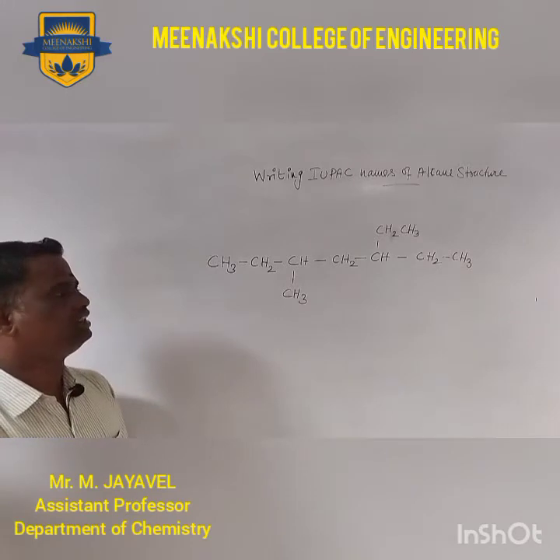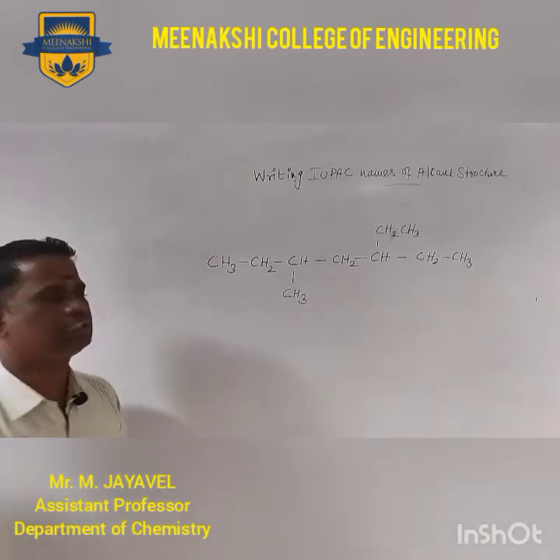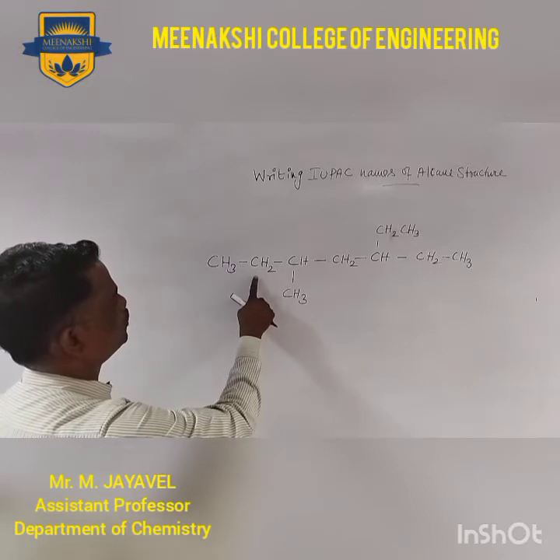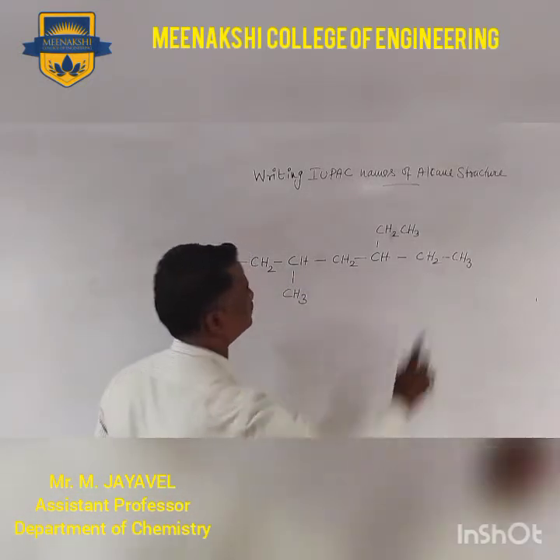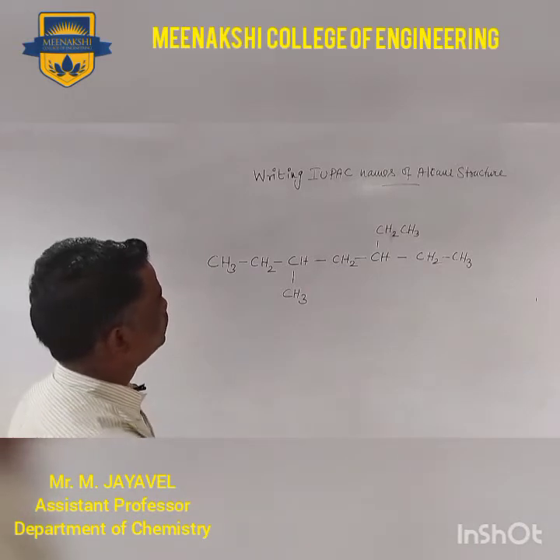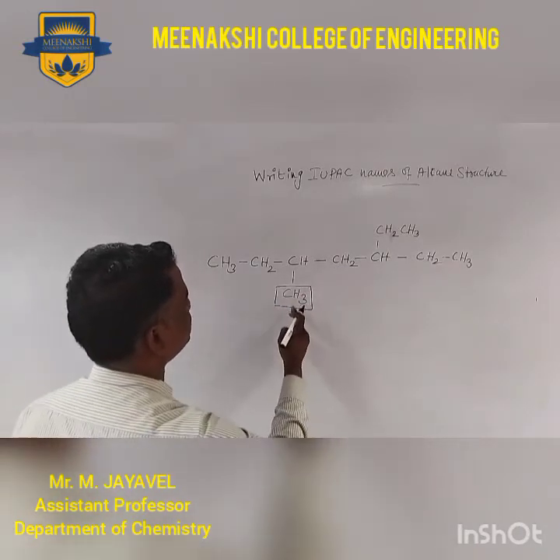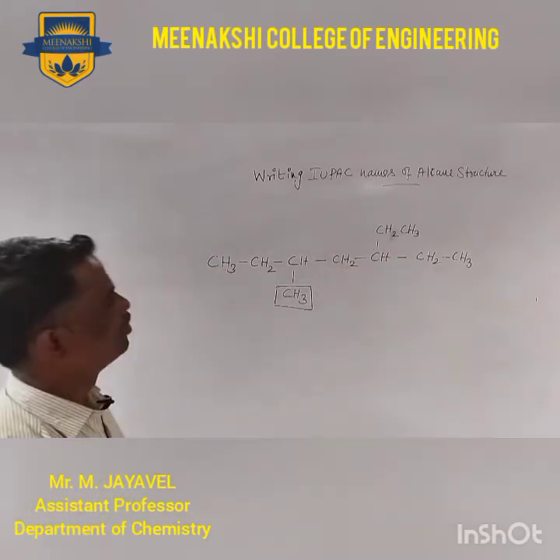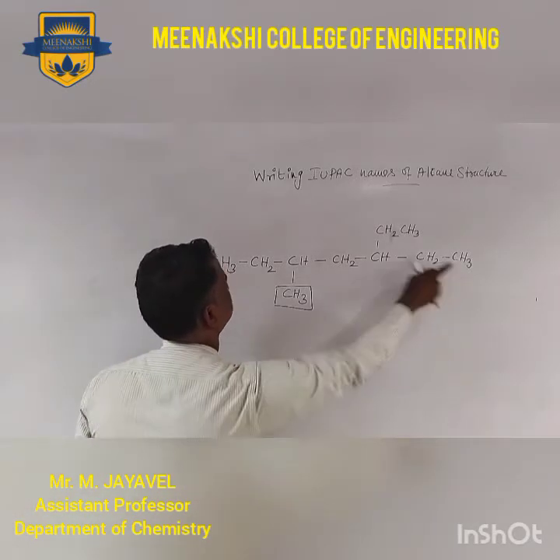So the next example, you can see the structure. Again, you can find the continuous longest chain: 1, 2, 3, 4, 5, 6, 7. Or you can start from here: 1, 2, 3, 4, 5, 6. So this way is wrong. Only either this side or starting from here.